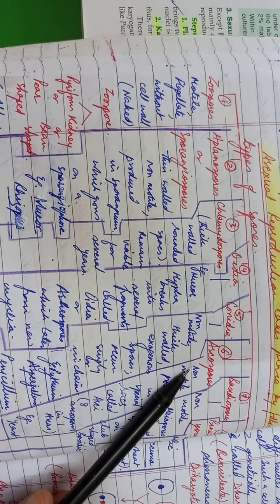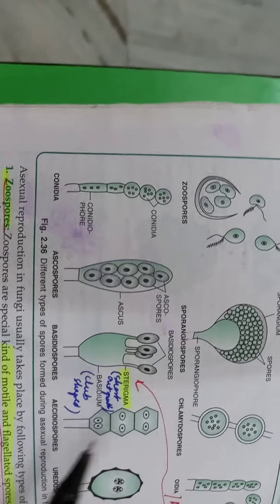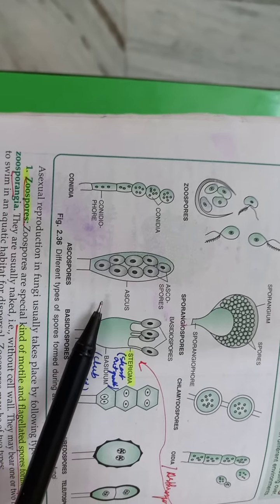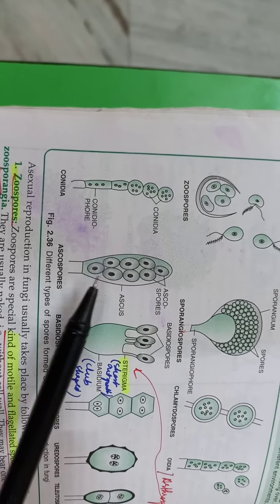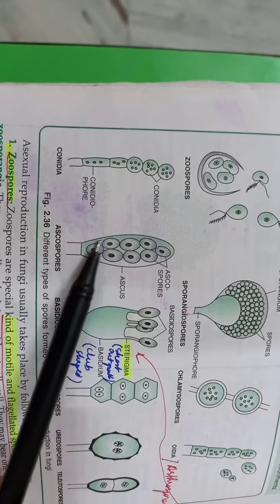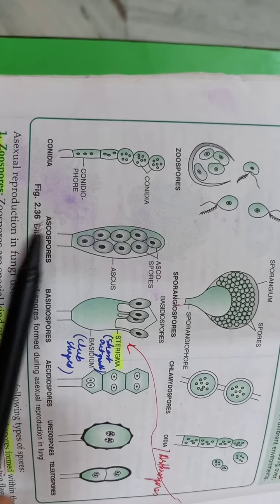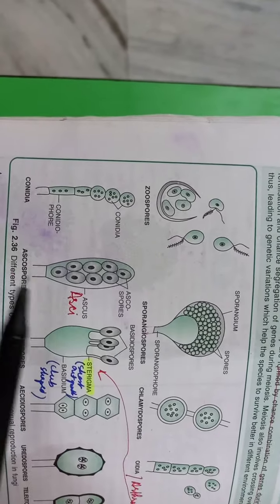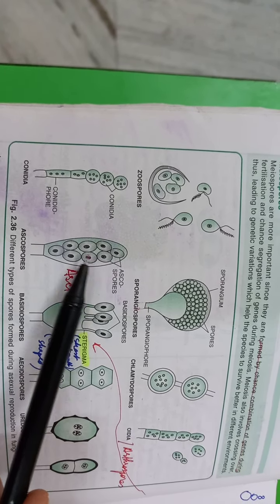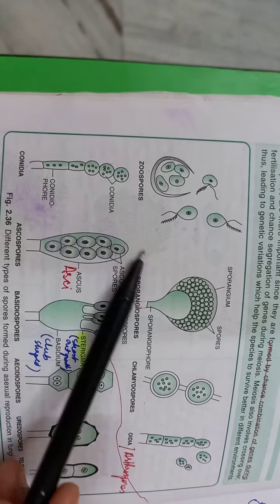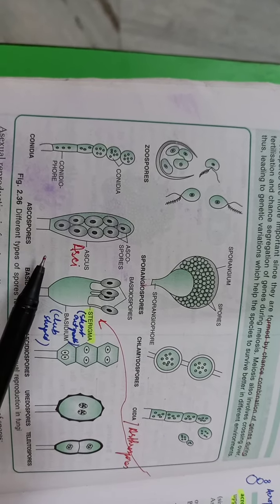Coming to the sixth type, that is ascospores. Ascospores, they look like this. Here they are non-motile neospores. Neospores, I told you, that means they are formed after meiosis, and they are produced in a special sac called an ascus. The plural is asci. Now remember, children, each ascus contains 8 ascospores. So count them: 1, 2, 3, 4, 5, 6, 7 and 8. So one ascus will contain 8 ascospores.